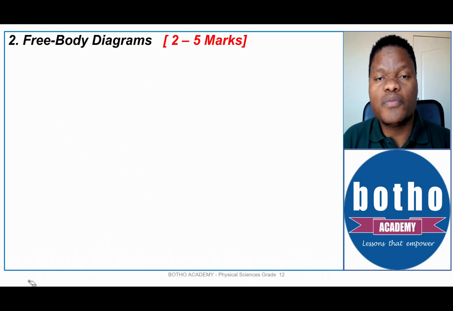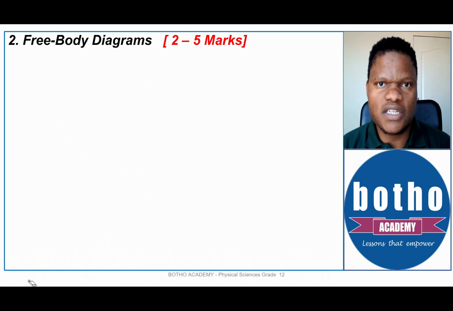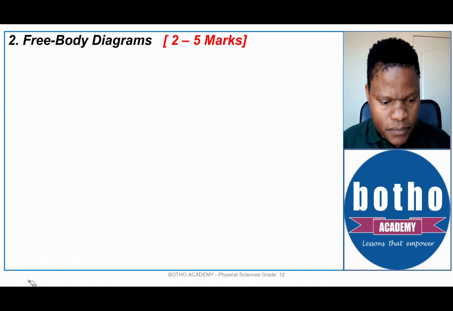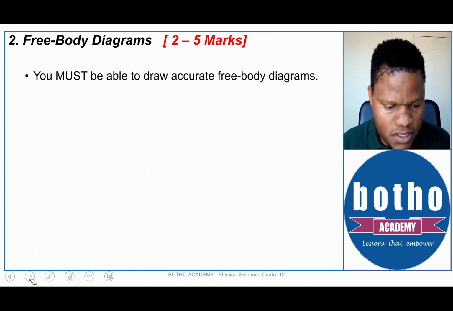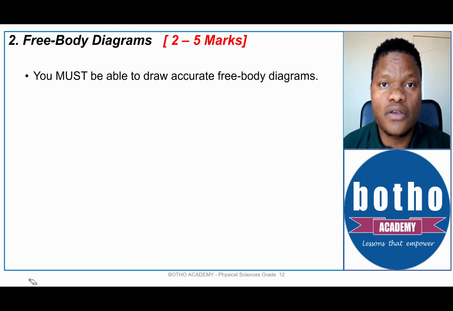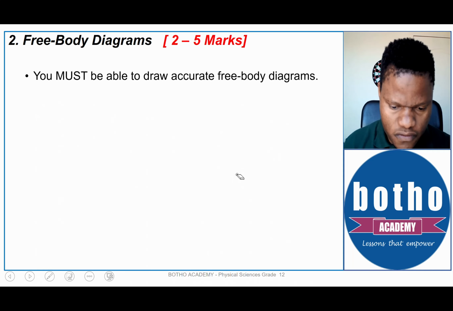So with regards to the free body diagrams, it can range from 2 marks to 5 marks, depending on the structure of the question paper once again. So we have to make sure that we collect those marks. All right, so you must be able to draw accurate free body diagrams. If your free body diagram is incorrect, it's going to affect other questions that are going to follow. So make sure that you master the drawing of the free body diagram.